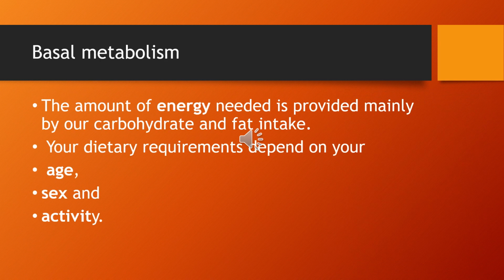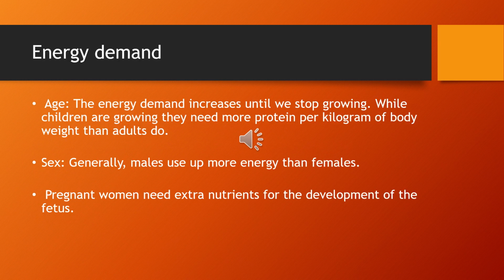Basal metabolism. The amount of energy needed is provided mainly by carbohydrates and fat intake. Your dietary requirements depend on age, sex, and activity. So these are the three things on the basis of which you should eat. We will discuss them one by one now. Energy demand.